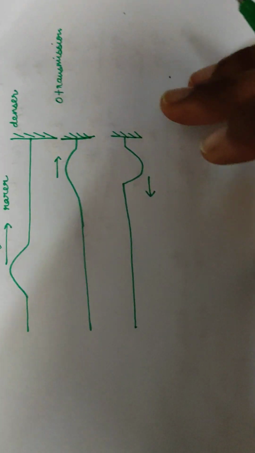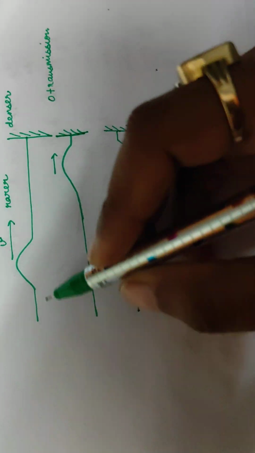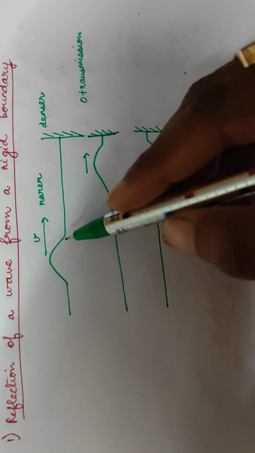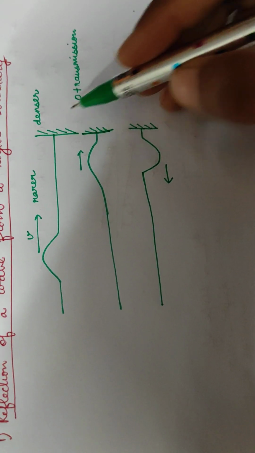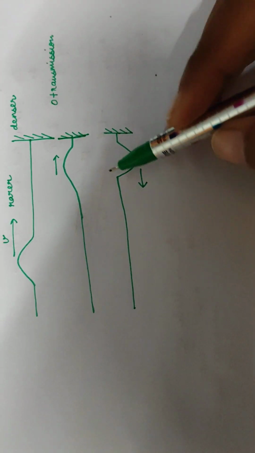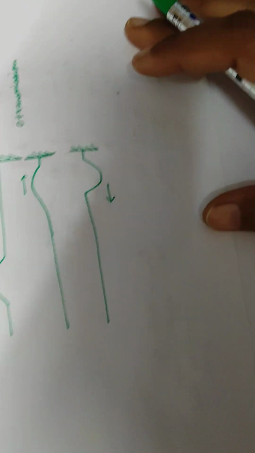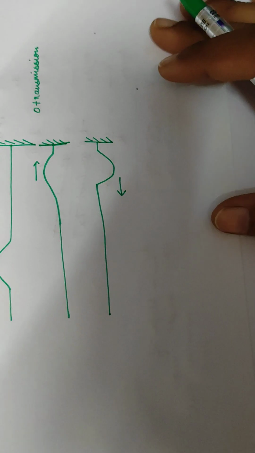Okay, you can see in the figure here, earlier this was the direction of propagation of wave. Now the direction has also changed and its phase has also changed, as you can see in the figure.